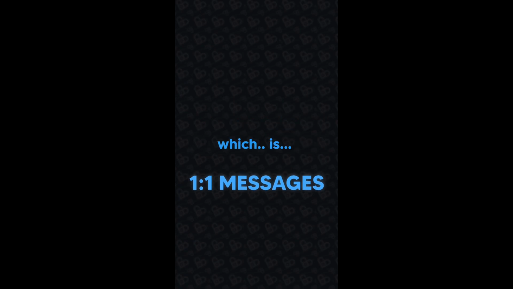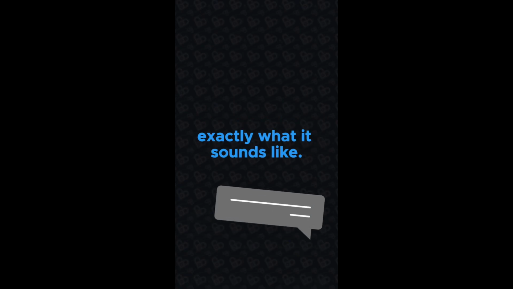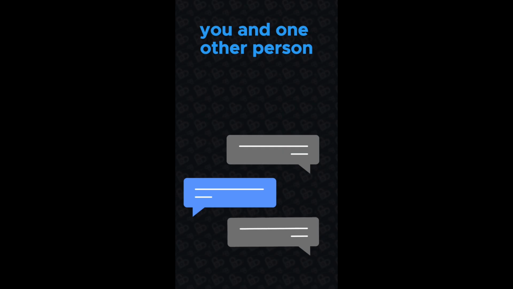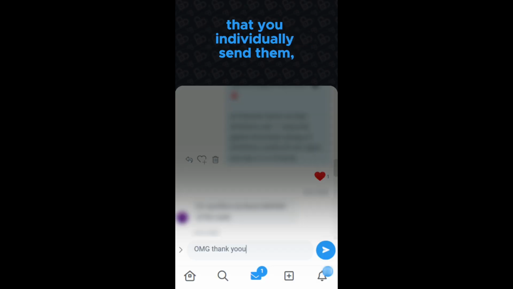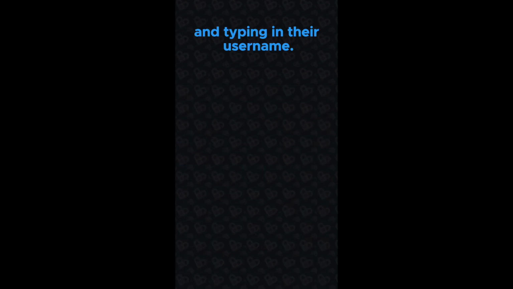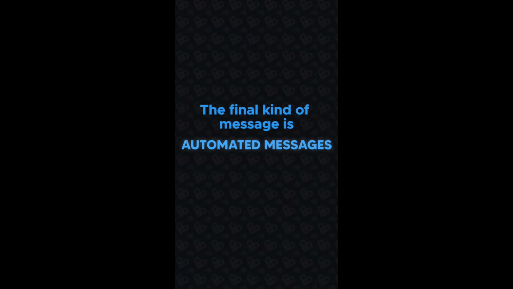The second kind of messaging is one-to-one messaging, which is exactly what it sounds like. It is a message between you and one other person that you individually send them, either as a reply or by selecting new message and typing in their username. The final kind of message is automated messages.